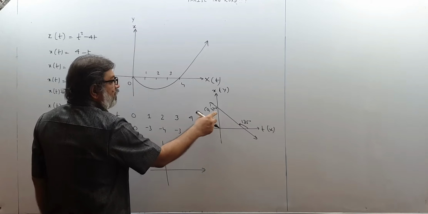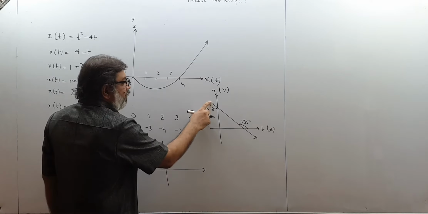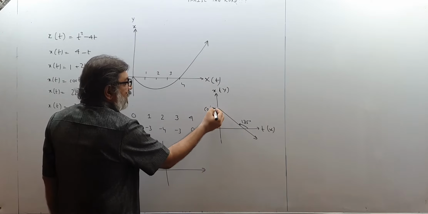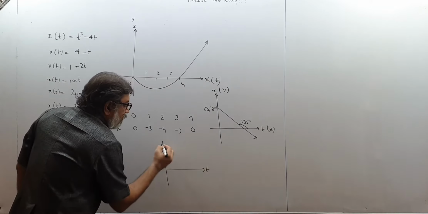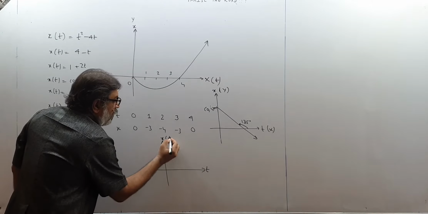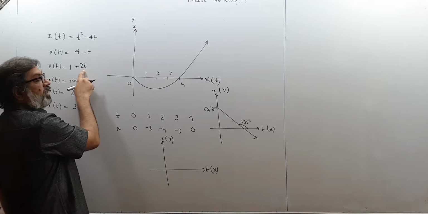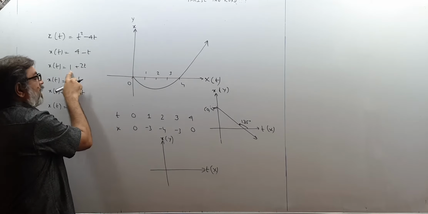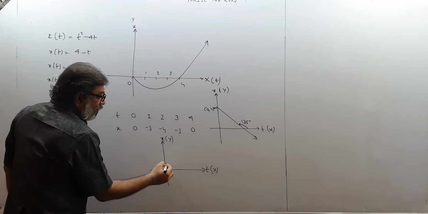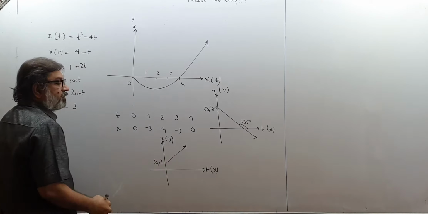Of course, children, a graph should not cross this line because time cannot be negative. We will see that later on. For the time being, we consider that time always starts from 0. So this will be the nature of the graph. Here it is time, here it is the x coordinate on the y-axis. 1 plus 2t means slope will be 2. So tan theta is 2 and y-intercept 1. The graph may go like this. This will be the point 0, 1.